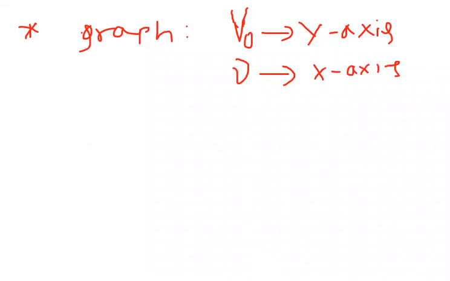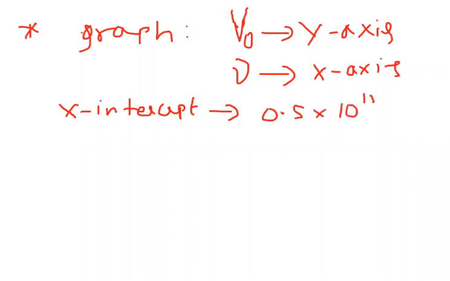They told the x-intercept is 0.5 into 10 power 15 h.